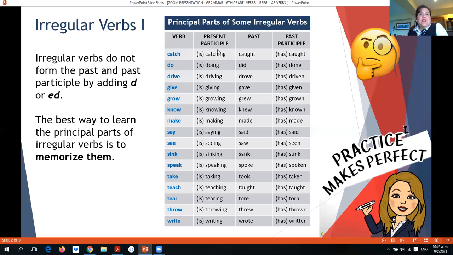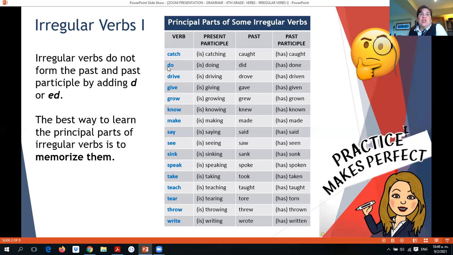So catch in present participle is catching. Catch in the past is caught. As you can see, we are not adding e or ed at the end. This is a different spelling. Okay, we need to memorize that. Caught is the past of catch, and it's also the way we're going to use it for the past participle. Has caught. Okay. For the verb do, present participle, we always add ing. Okay, so in this case, do is doing. Past is did. It's different.